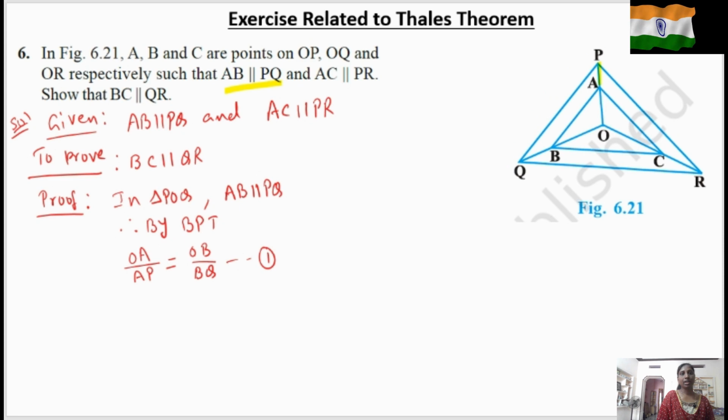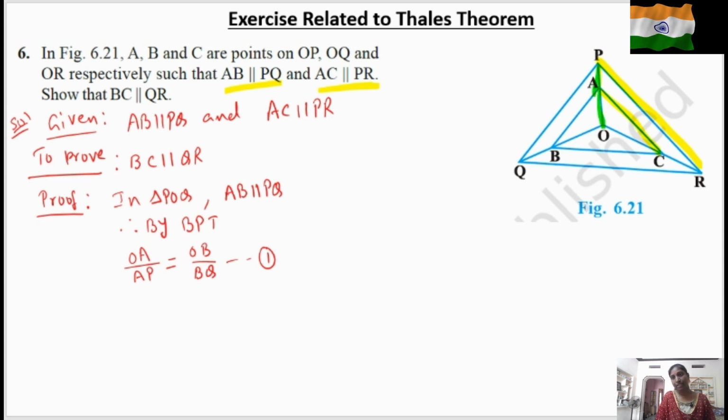Okay. Now again we should look for a triangle in which we can find this pair of parallel sides. It means AC parallel to PR. Where is AC? This is AC. And where is PR? This is PR. So here we can find AC is parallel to PR. It means which triangle should we choose?